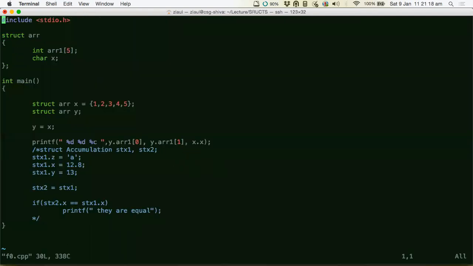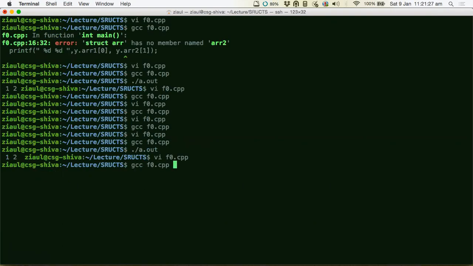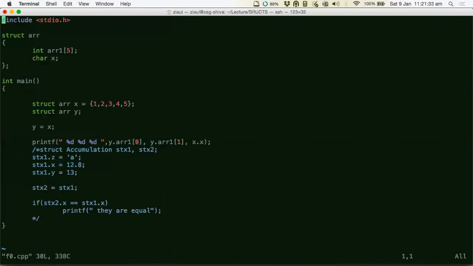Oh, it's a space because it's a 0. Now you cannot see anything there, right? It's not a printable character. That's why I used %d, so that you can see the value of the character. See, it's a 0 because the character is not initialized. So the uninitialized member variables stay as 0. Remember that always.